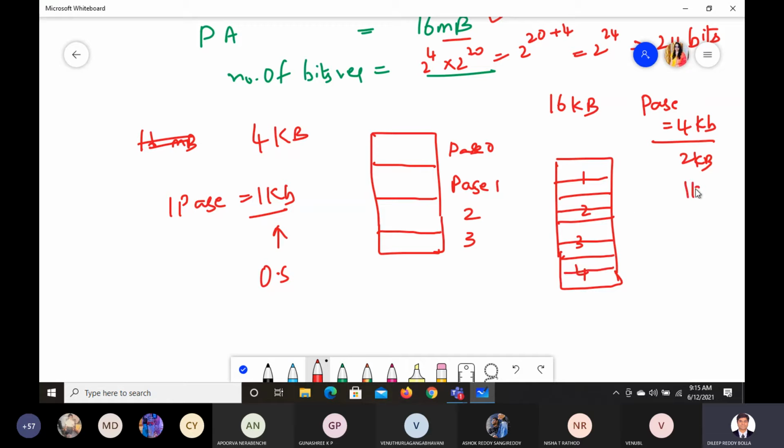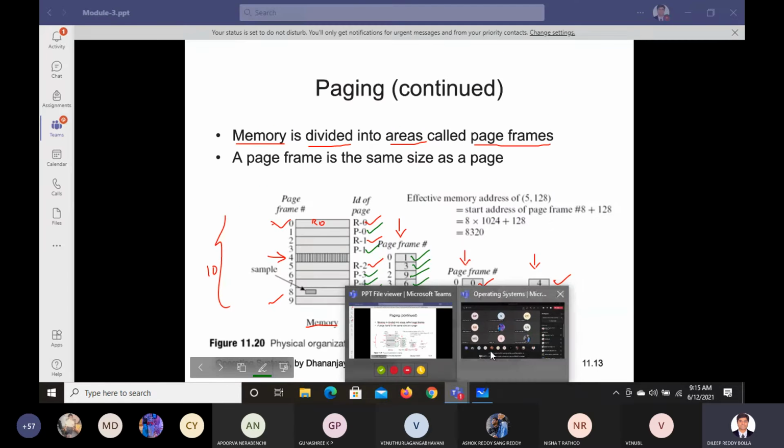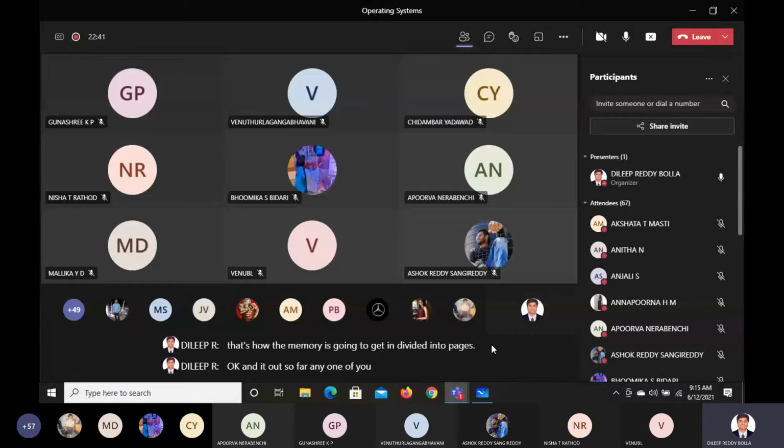If it is only 1 KB, then we can divide further. Are you able to understand this one? It depends on the page size in KB, how much we divide. So this is decided by the corresponding operating system. That's how the memory gets divided into pages. Any doubts so far? Is that clear to you all?